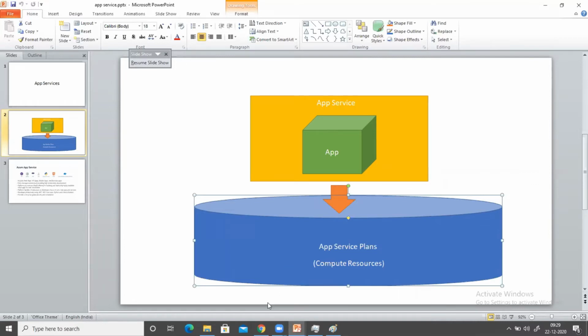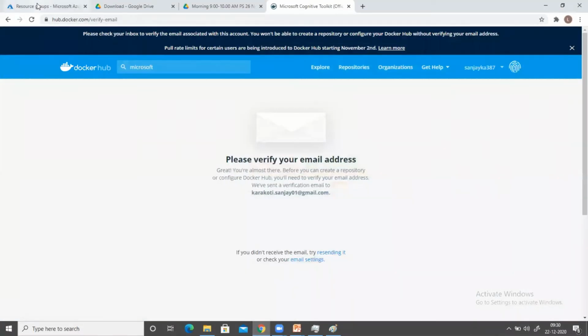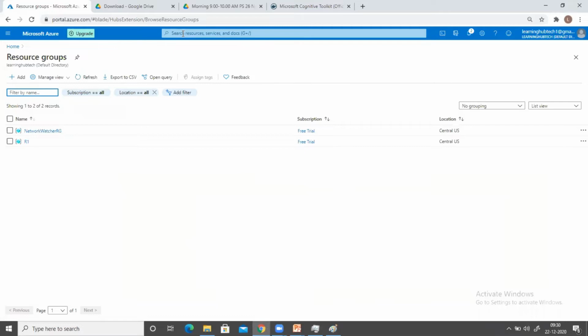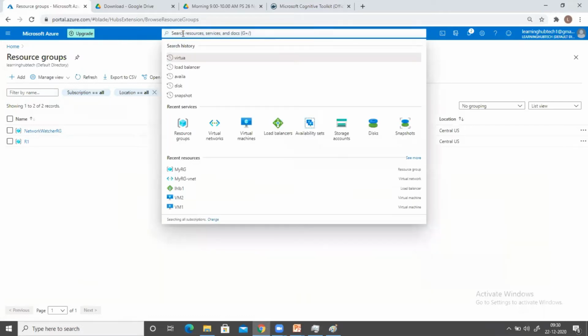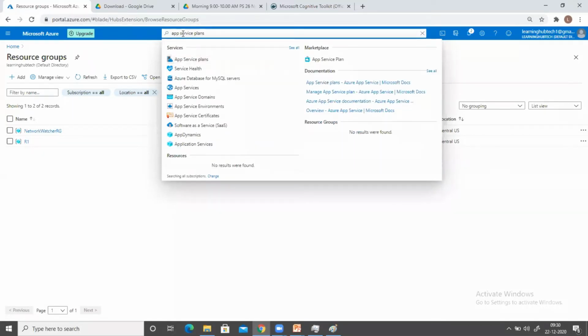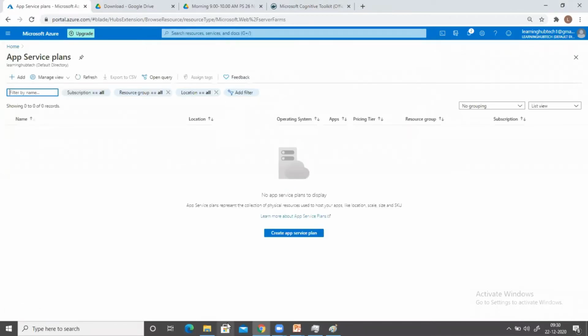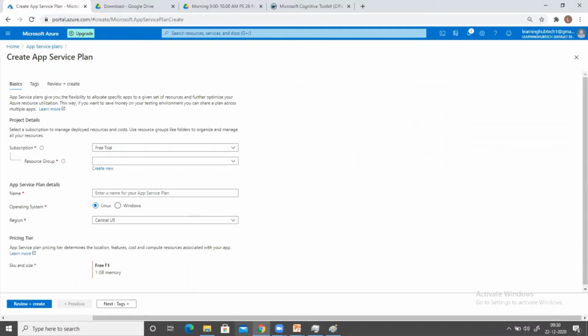Let me show you on the portal, then we will also try to understand exactly what is the meaning of this app service plan. If I want to create an app service plan here, just type app service plans. Click on create app service plan. Right now, I'm just going to create it. Then we will understand exactly what we are doing.